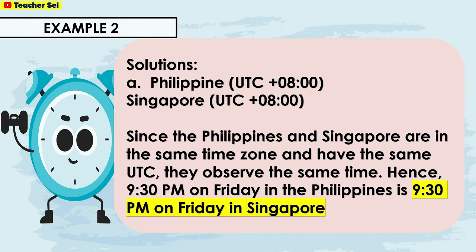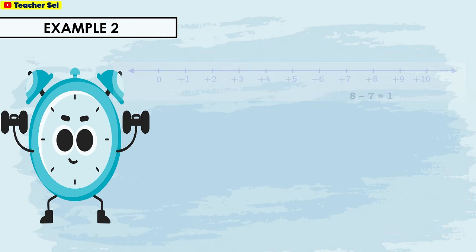Here are the solutions. For Philippines UTC, we have plus 800. Singapore UTC plus 800. Since the Philippines and Singapore are in the same time zone and have the same UTC, they observe the same time. Hence, 9:30 p.m. on Friday in the Philippines is 9:30 p.m. on Friday in Singapore.